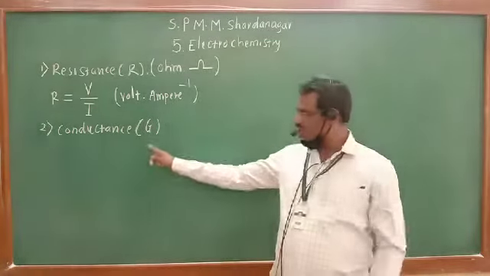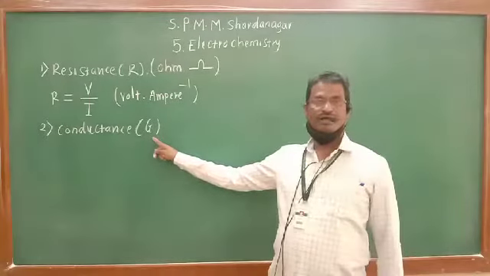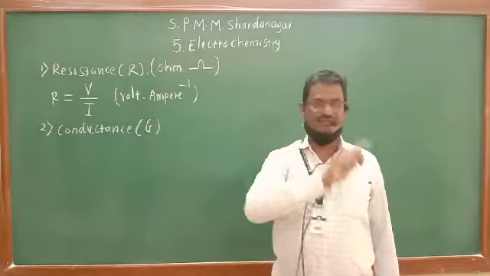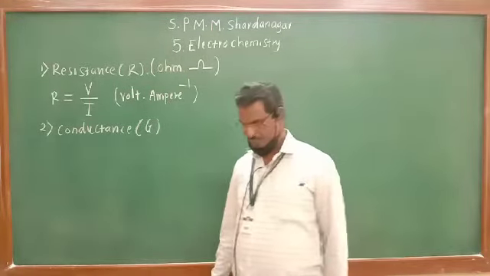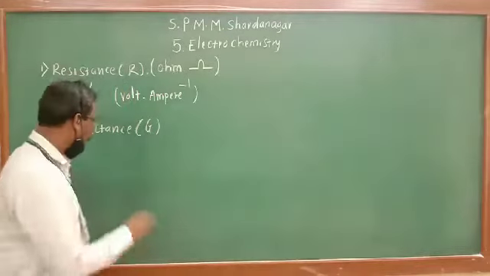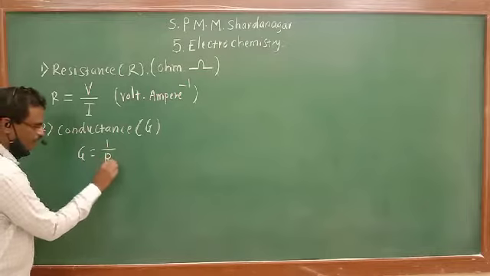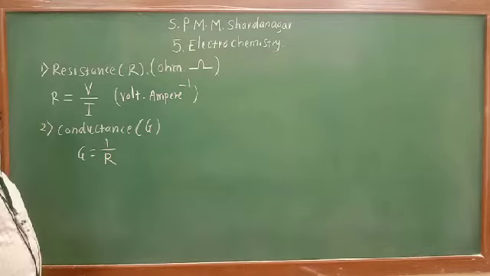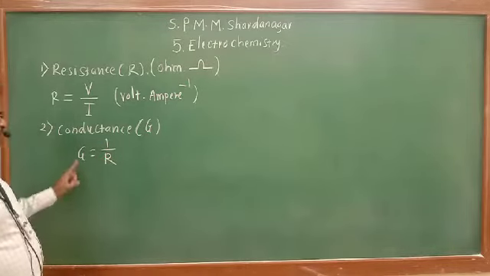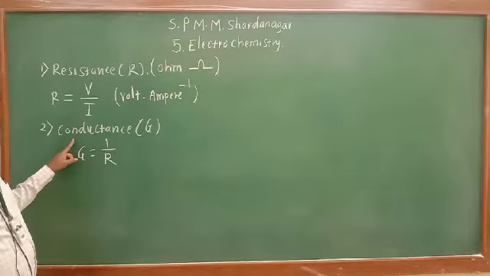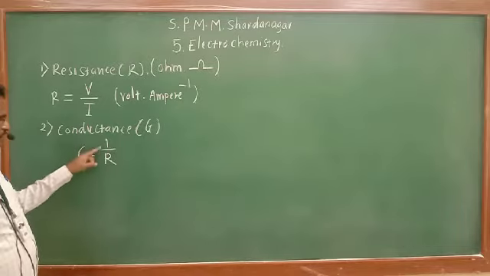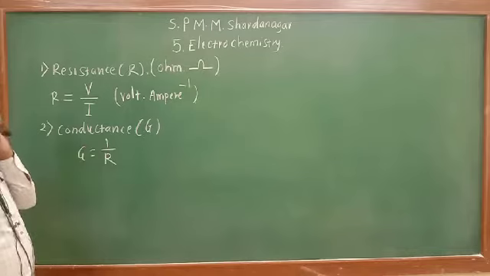This conductance is reciprocal of resistance. Conductance G of a conductor is the reciprocal of resistance, that is 1 upon R.